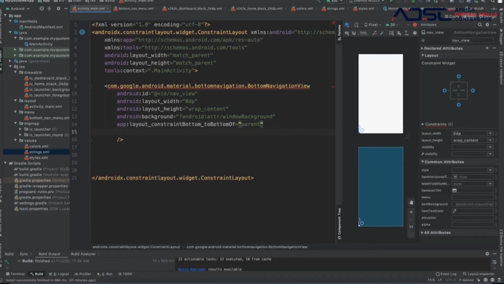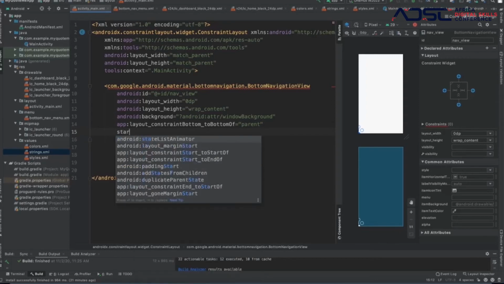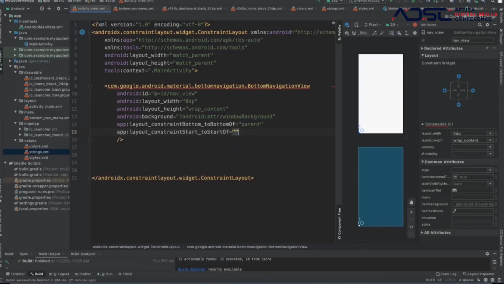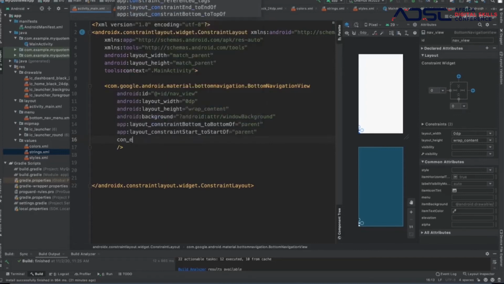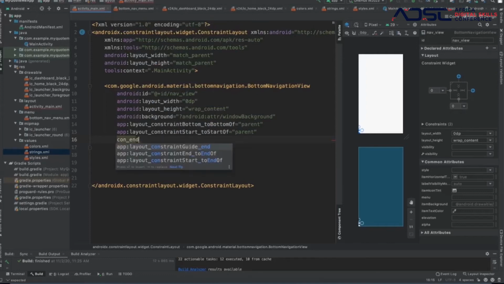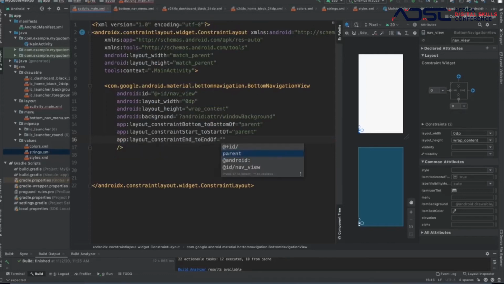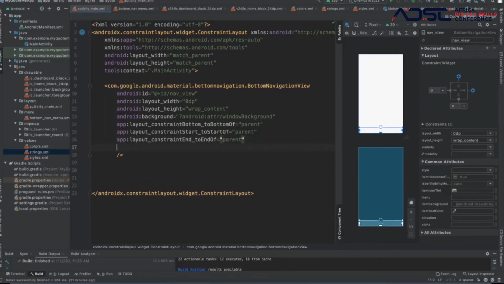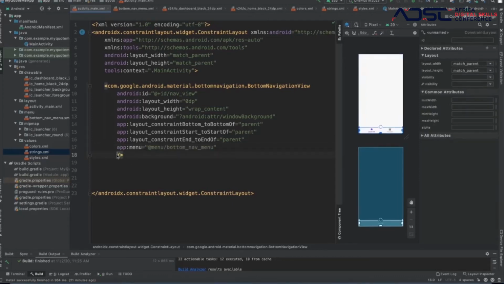Constrain yourself to the start of the parent. Constrain yourself to the end of the parent. And then the last thing we'll add is the items for it to show, and that is going to be the menu. Boom.